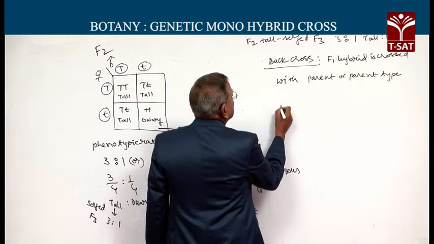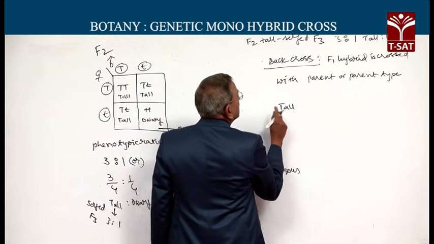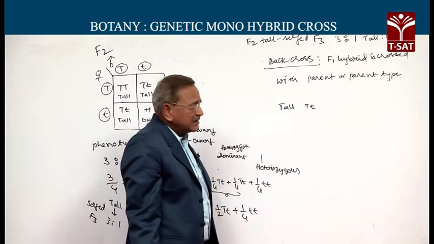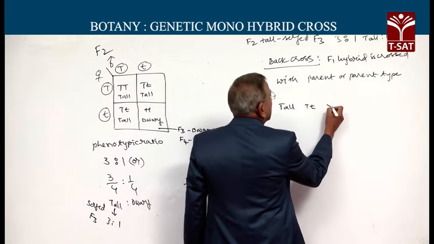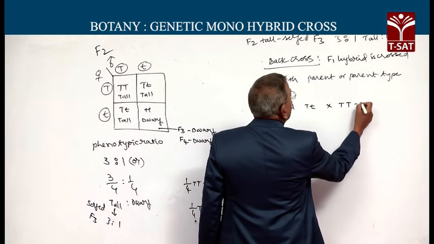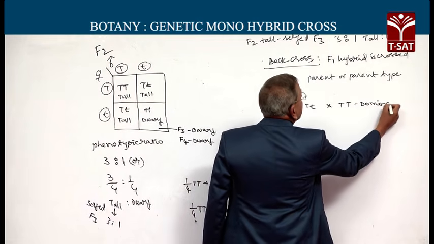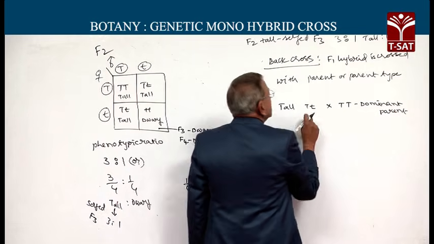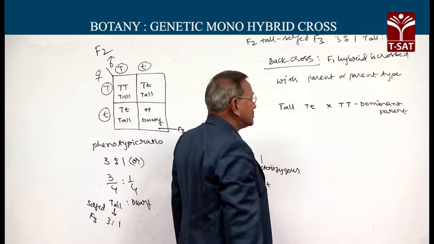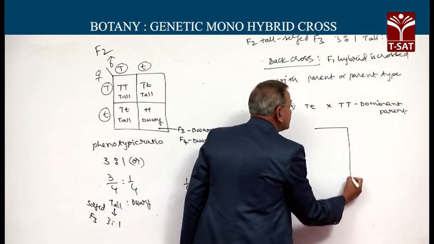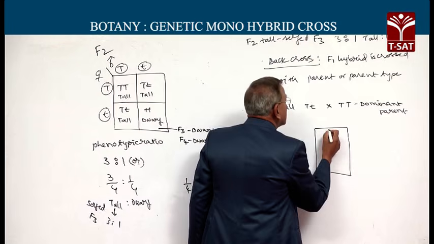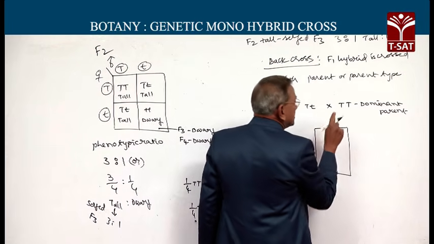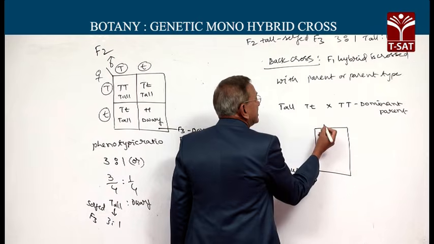The F1 hybrid is tall. This is the phenotype. The genotype is capital T small t. This is crossed first with the dominant parent type. Since it is heterozygous, it produces 2 kinds of gametes. And since this is homozygous, it produces only 1 kind of gamete.